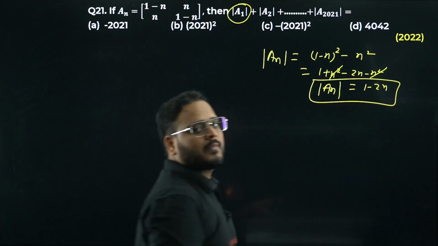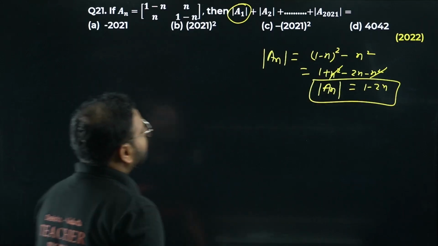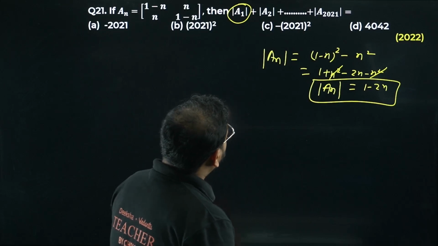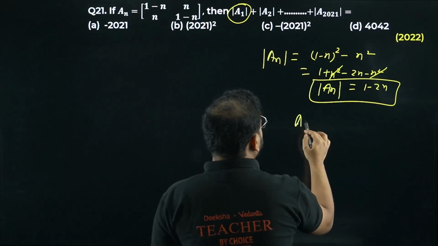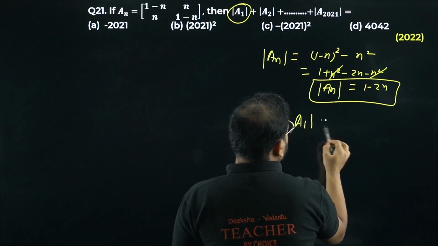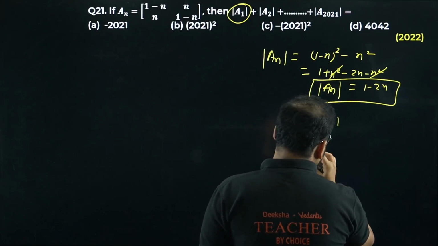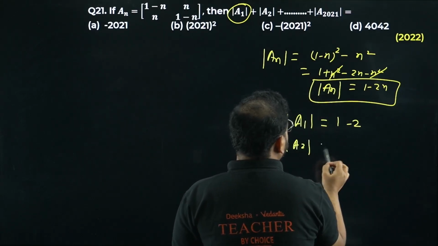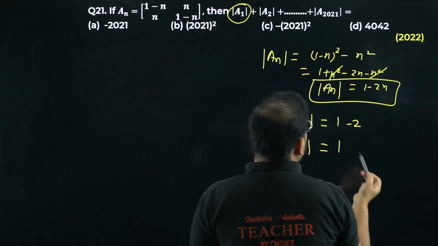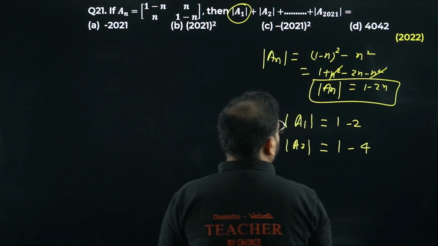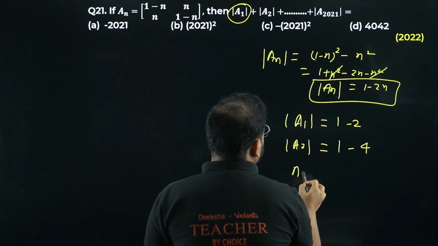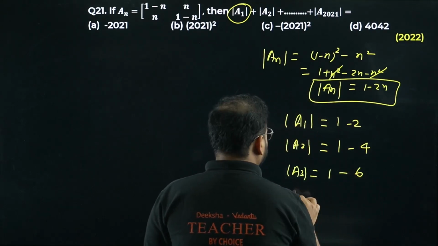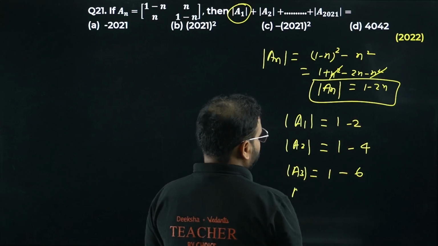This is clear? Okay. What now? Okay, a1 determinant, a2 determinant. Let's find a1 first. So what I get, a1 determinant as, please check, 1 minus 2, no? 1 minus 2. Let's find the a2 also. I get 1 minus 4, right? 1 minus 4, okay. And let's find again similarly a3, you get 1 minus 6 and so on. If you find here an, you already have an value 1 minus 2n, okay?